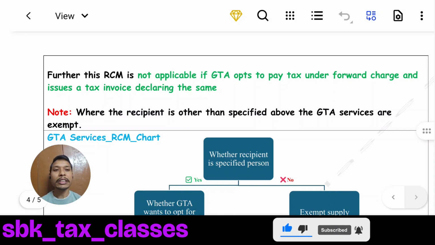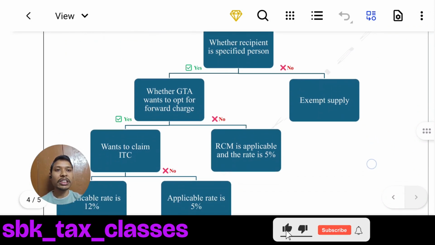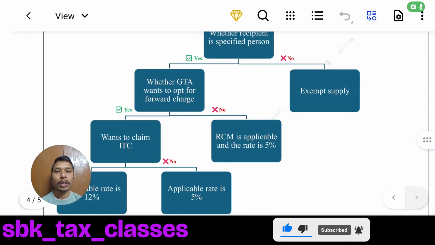Fine. The next point is if the recipient is not the specified person, then the services which are provided by the GTA are exempt as per the exemption notification. Whatever the provisions I have explained till now, those provisions are provided in the form of a chart. You can check this chart. In this case, I want to add one more point.